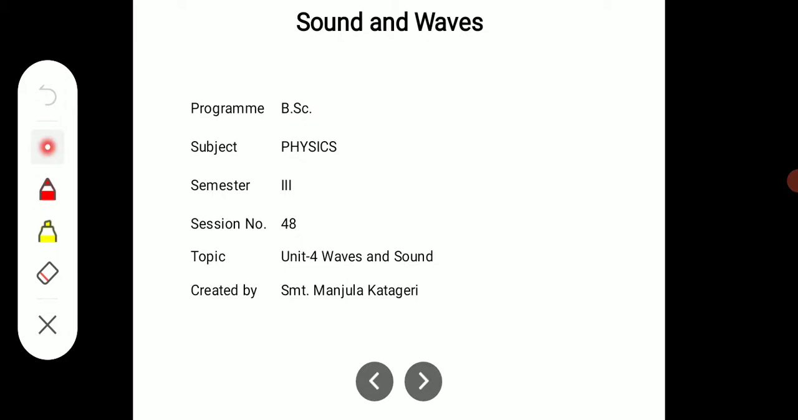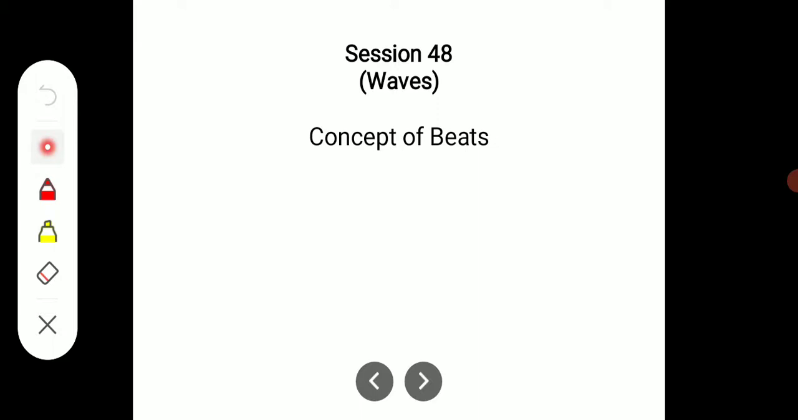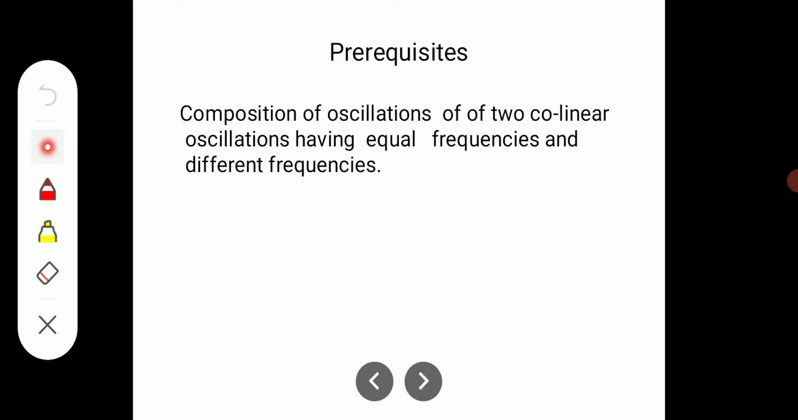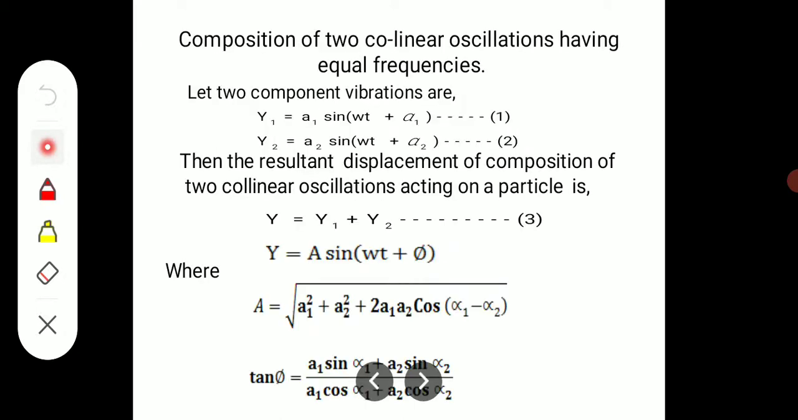In physics, Unit 4 consists of waves and sound, in which Session 48 covers the concept of beats. In the last two sessions we have studied the composition of two collinear oscillations having equal and unequal frequencies. The learning objective of this session is to study and understand the concept of beats and its analytical treatment. We need the last session's prerequisites to understand beats.